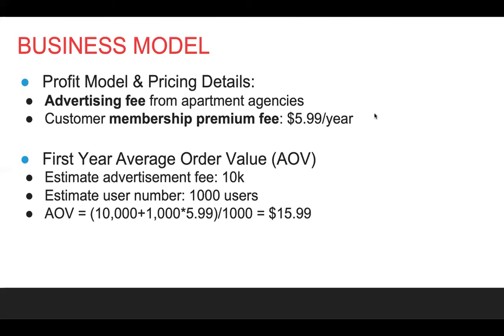We also have our first year average order value calculator formula below. The estimated advertisement fee is 10K, and the estimated number of members is 1,000 users. So in total, the profit we gain from the customer is 1,000 times 5.99 plus the advertisement fee, which is 10,000, and we divide it by the total number of users, which is 1,000, and we get $15.99 per order.